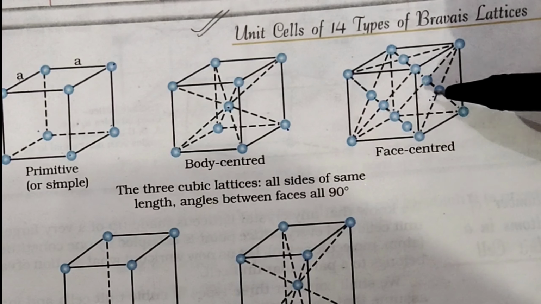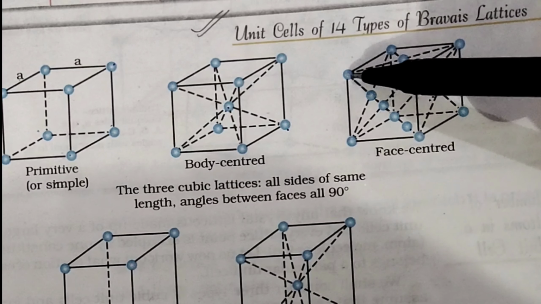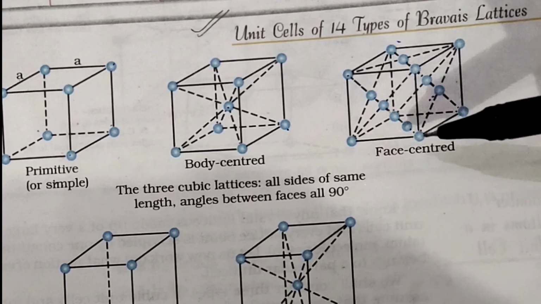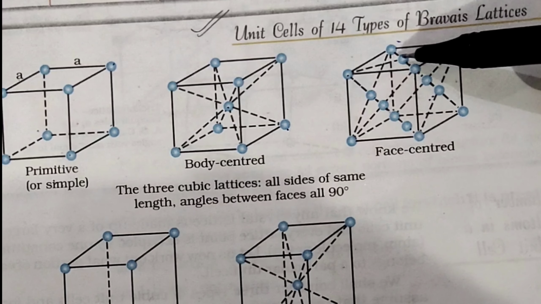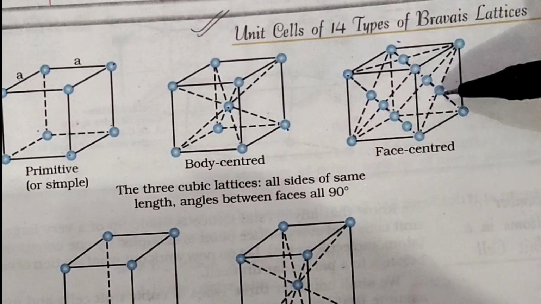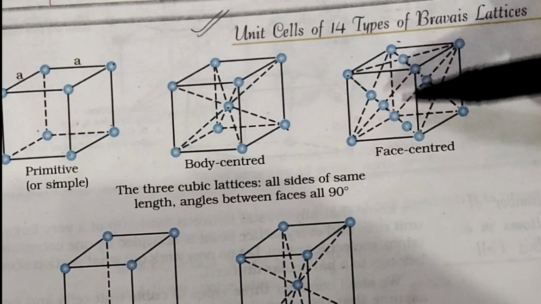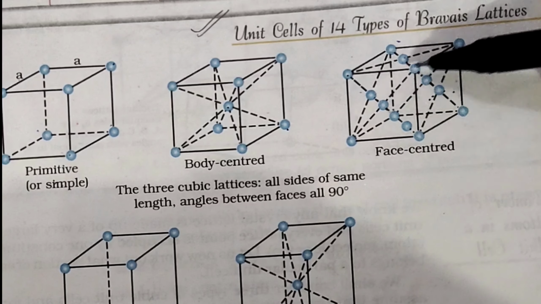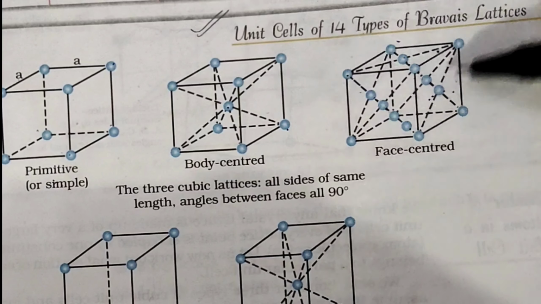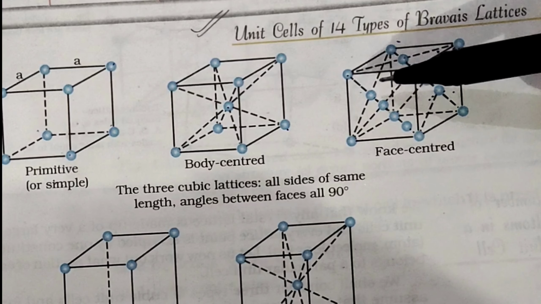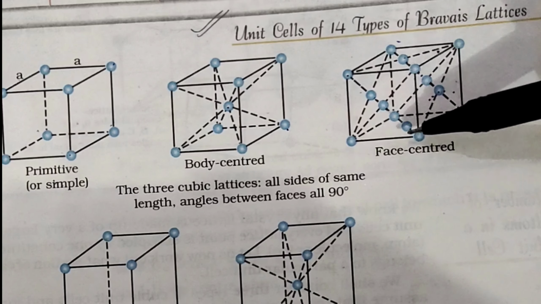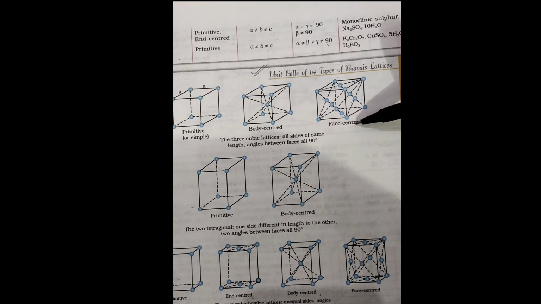Now if you see this type of unit cell, the atoms are present at the corners of the cell itself, and they are present at the center of the faces of the unit cell, like the upper and the lower face, this face and this face, and the forward and the backward face. All the 6 faces have an atom present at the center of the face. So this is called face centered.